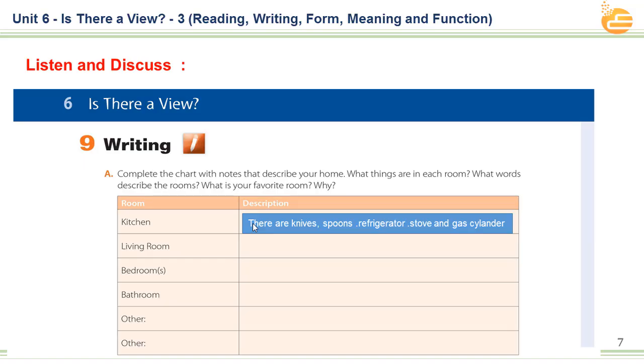Okay, now let's see the second chart, which is about the living room. Why do you like the living room? Can you give me examples and any items inside the living room? Yes, there are vases with flowers, TV, sofas, rug, armchair, and painting on the wall. We have TV, sound system, magazine, sofa, armchair. All of these facilities we can find in the living room.